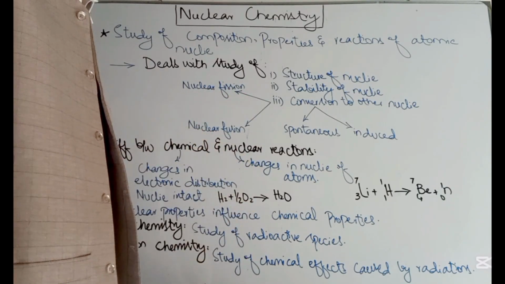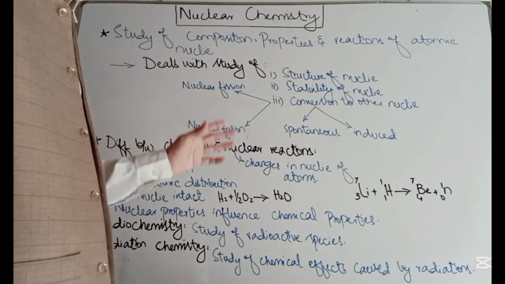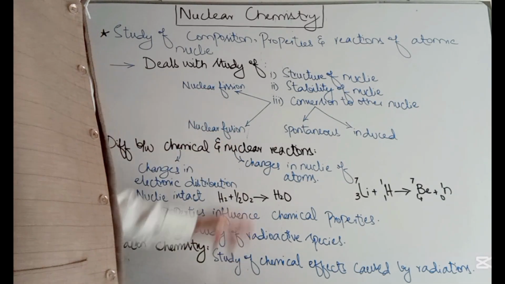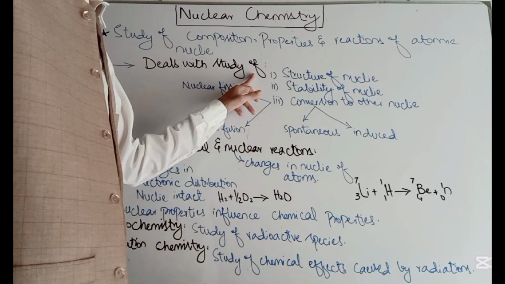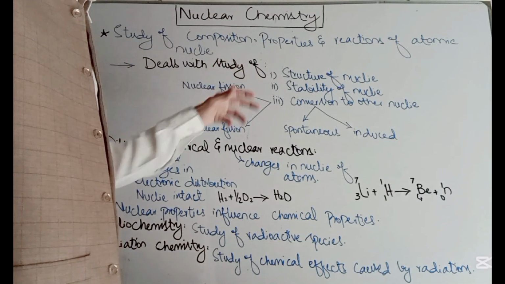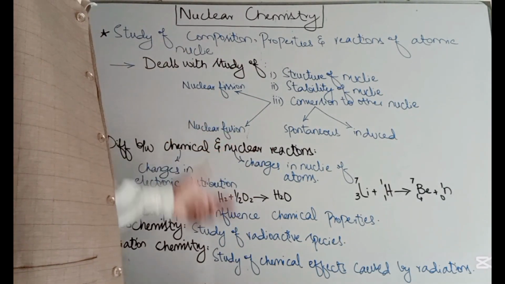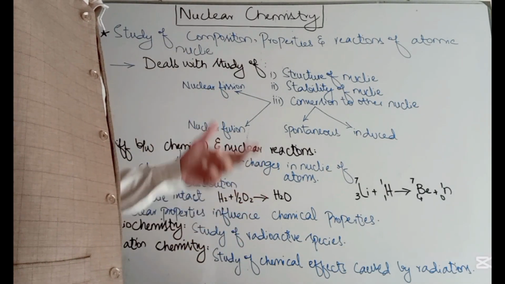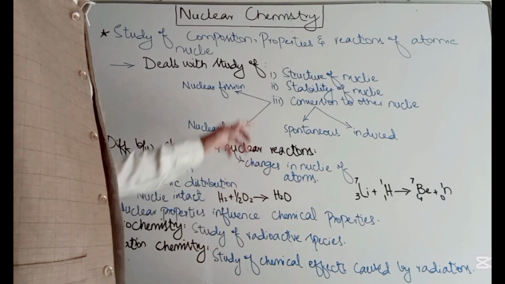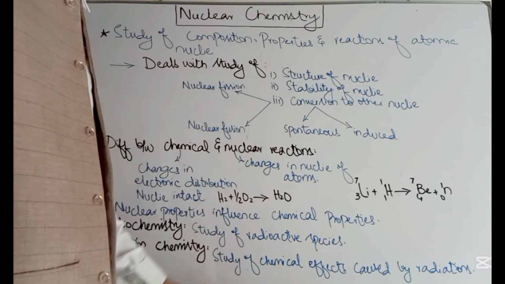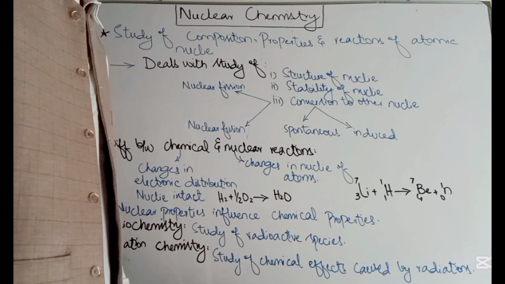Nuclear chemistry basically deals with the study of the structure of nuclei. That is the first point that we study: what is the structure of nuclei, what is the composition of nuclei of different atoms of elements. The second aspect of nuclear chemistry is the stability of the nuclei.